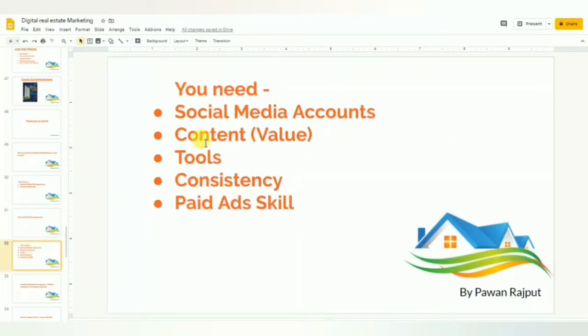So you need social media accounts. We have talked about which type of accounts you need. And then you need content, right? Value, so you can help people.